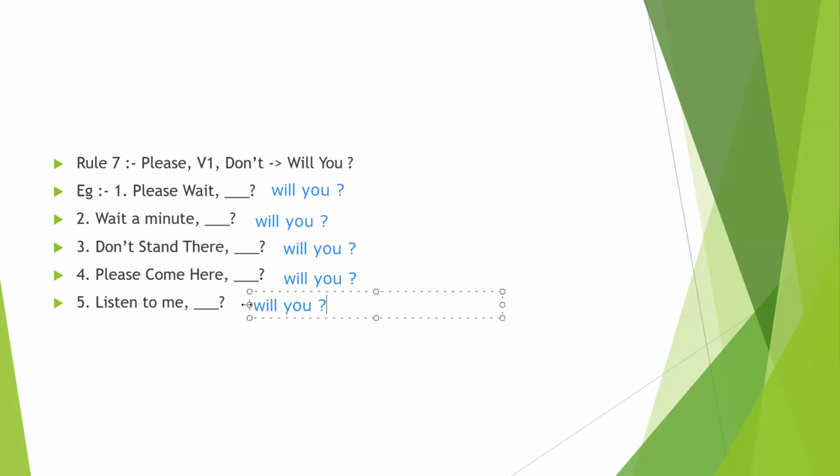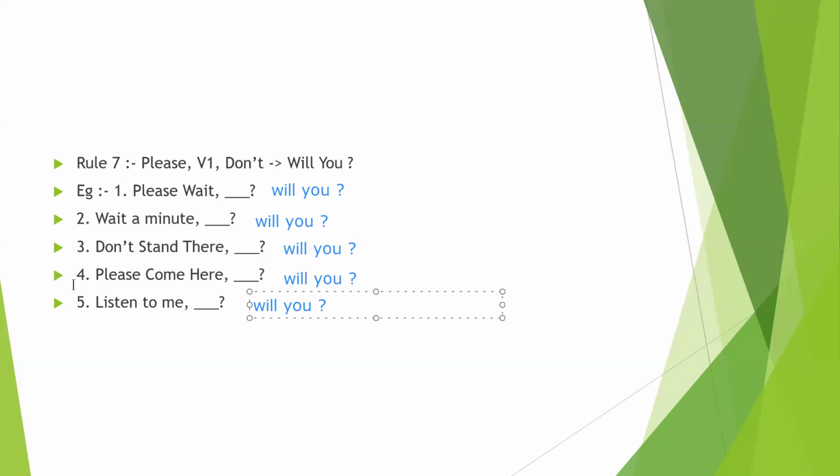These are the most important points for rule 5, rule 6 and rule 7. What does rule 6 say? Any statement starting with let's, we can write shall we. In rule 7, any statement starting with please, V1 or don't, we can write will you. In rule 5, words like few, little, rarely, hardly, scarcely and seldom give a negative meaning, so we write the positive question tag only. This is about the rules.